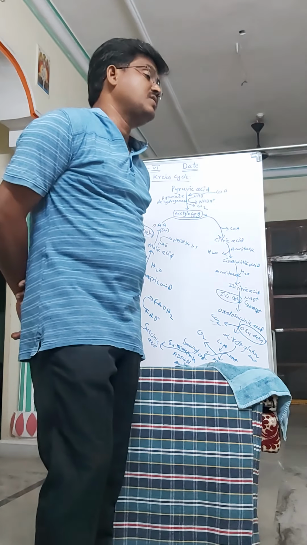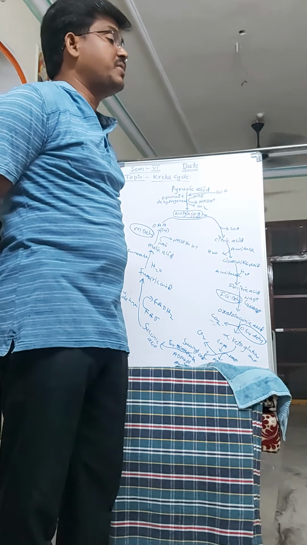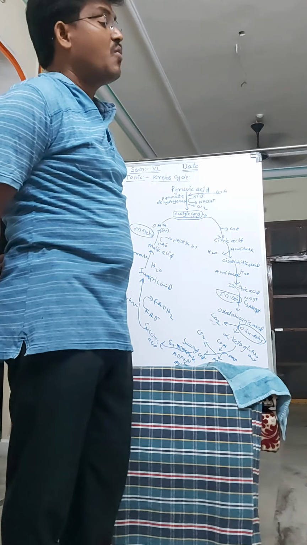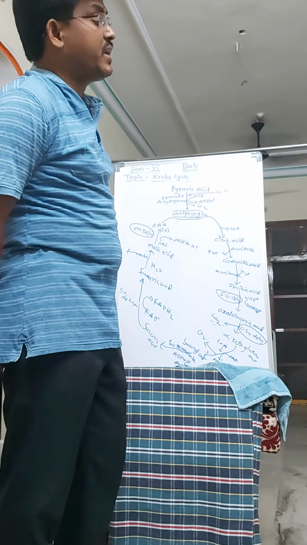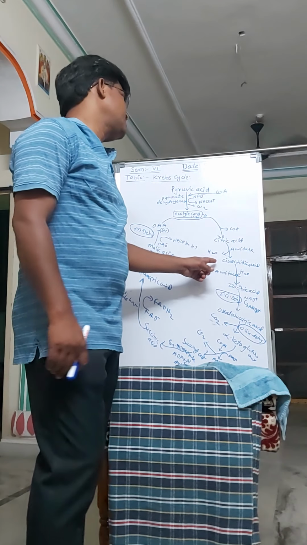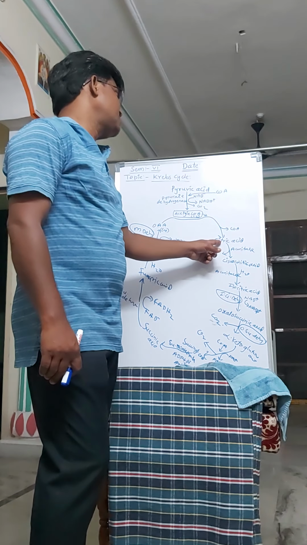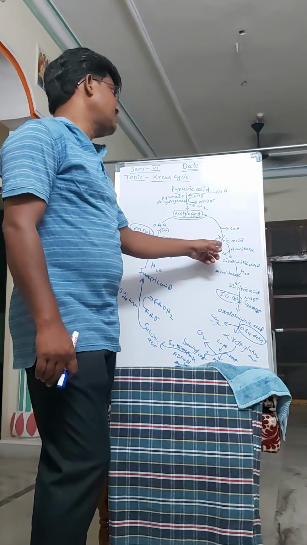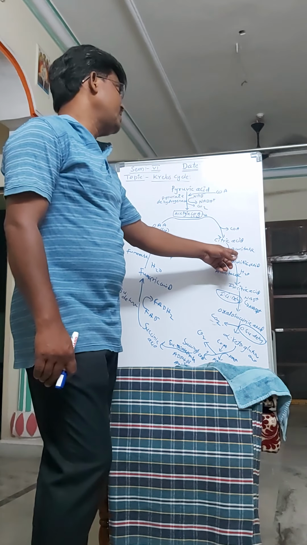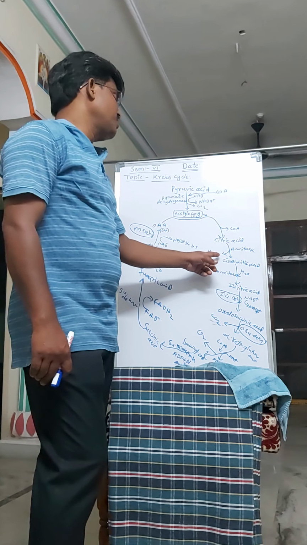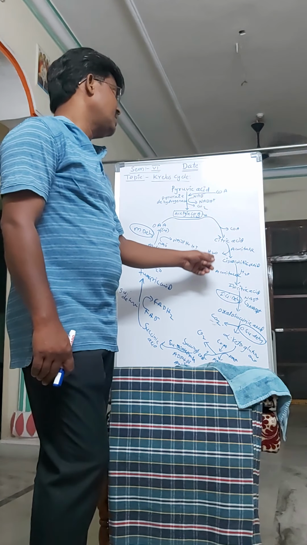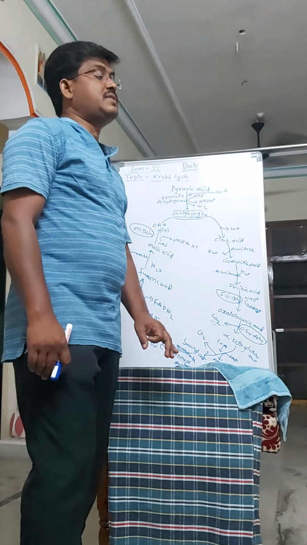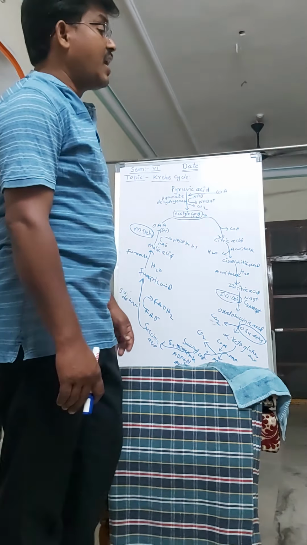The second one is dehydration. In this process, one molecule of water is removed from citric acid in the presence of aconitase, leading to the formation of cis-aconitic acid.